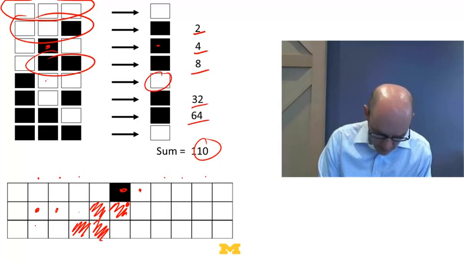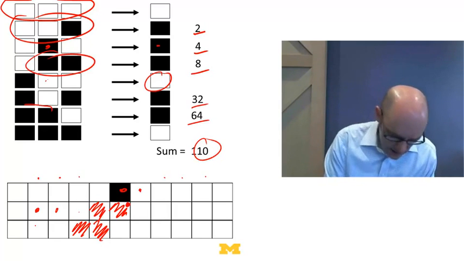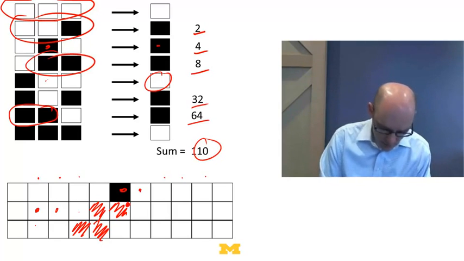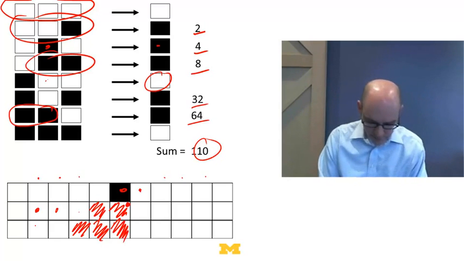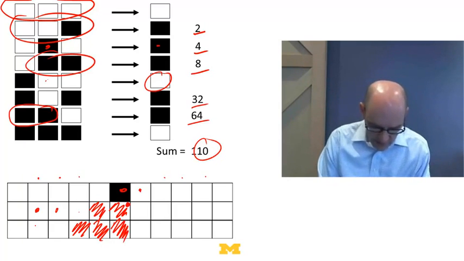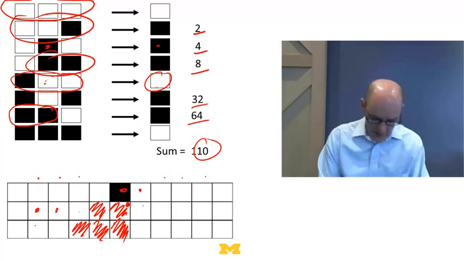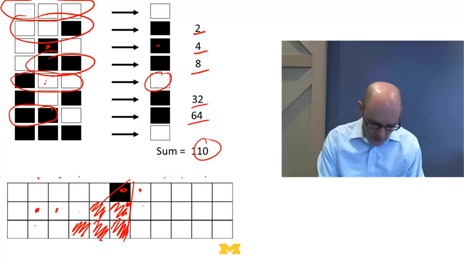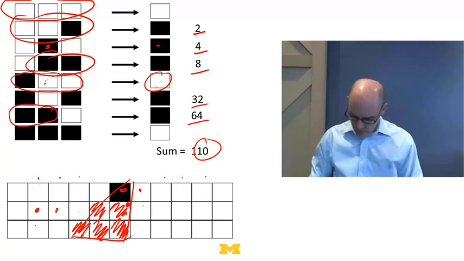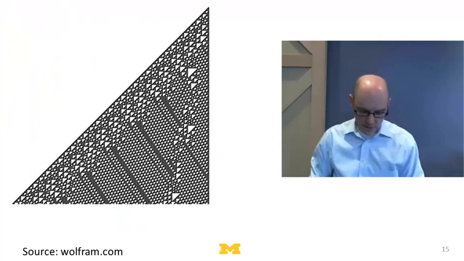But this cell right here, the original cell that was on, is in this configuration. It's on and the one that's right on, so it's going to stay on as well. And then finally, this cell right here is in the configuration it was in before, where its neighbor to the left is on, so it stays off. And so now we get something that looks like this, where we sort of get this increasing triangle.